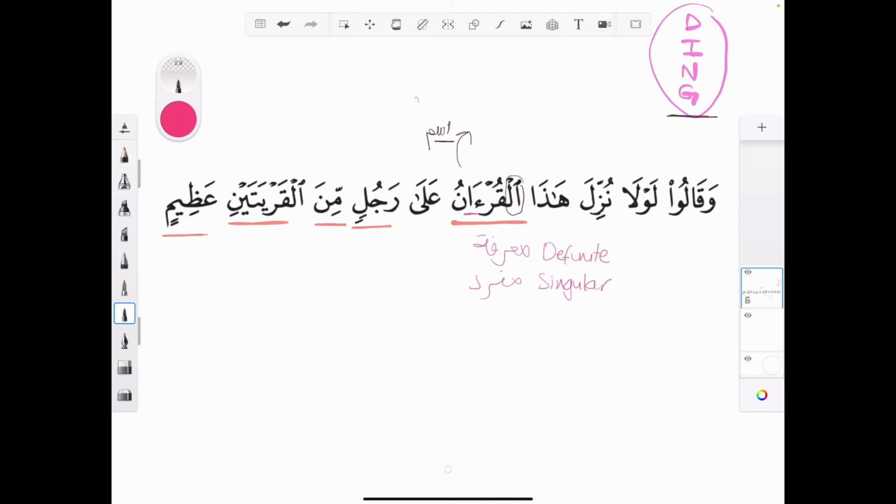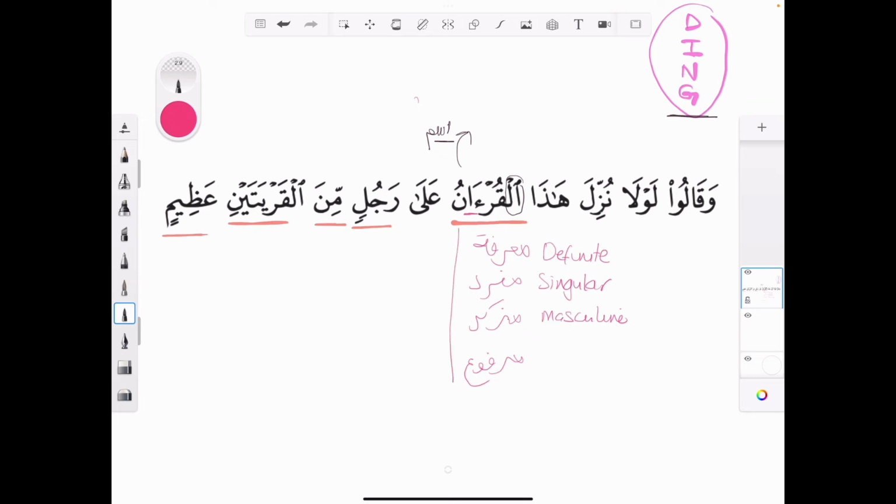Now we need to work out its gender. Well, we know the word Quran here is masculine. So we know it's mudhakkar. Okay, masculine. There you go. And the final thing we need to work out is its i'rab. So this is very, very easy because it's singular, it's got a rafa on, a damma on, so it's marfu. Yeah. So we've done it for Quran already.